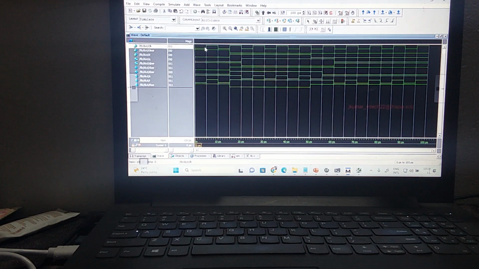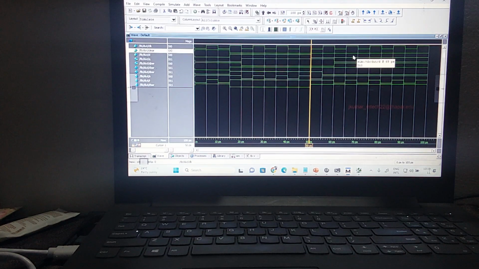So this is my negative edge. Correct? This is my negative edge, this is my negative edge, and so on. What is this? It is nothing but clear. After a time period, my clear is 1. You can see this is 1, right? So D I'm also making 0. Clear is 1 and D is 0. What is Q equal to? When clear is 1, Q is equal to 0 and Q bar is equal to 1. So whenever the next negative edge comes, because I'm designing a negative edge triggered flip flop, my clear is 0 and my D is 1. Now what is the D flip flop output?